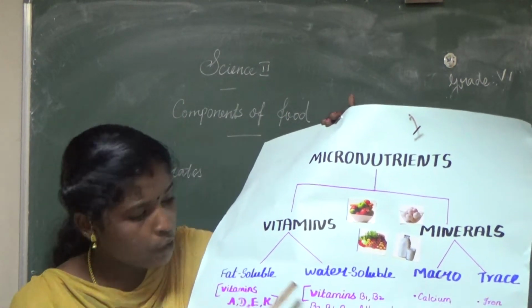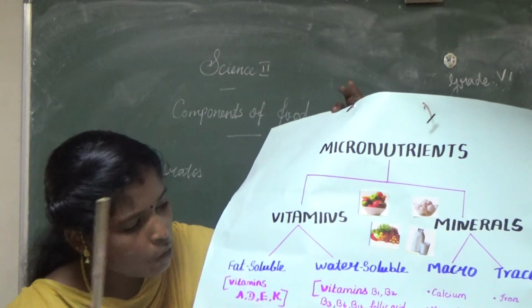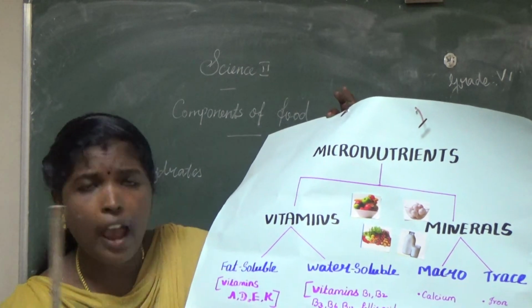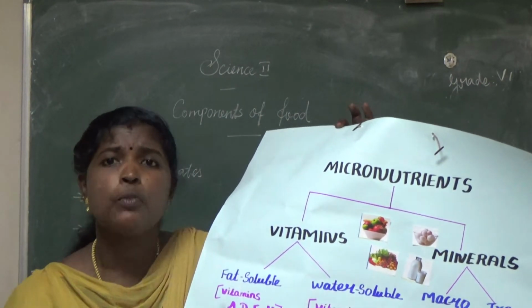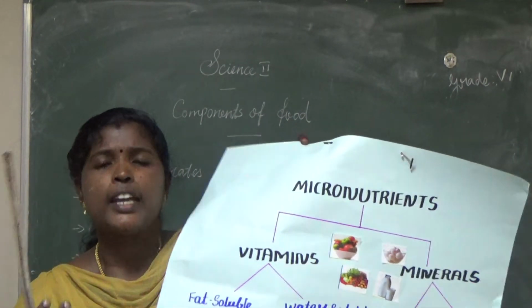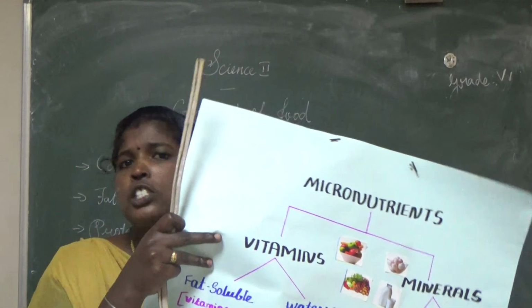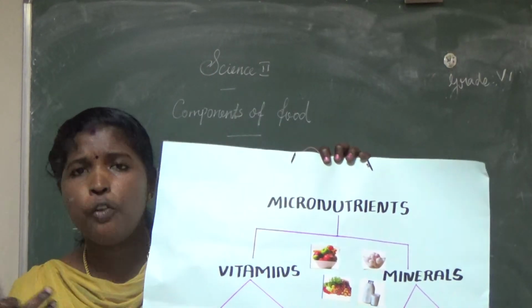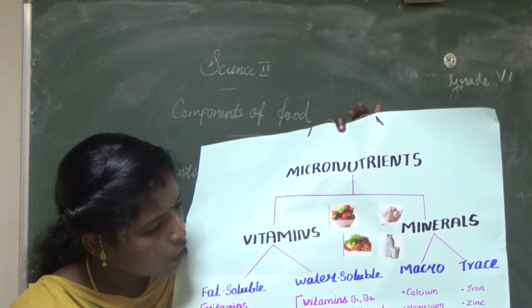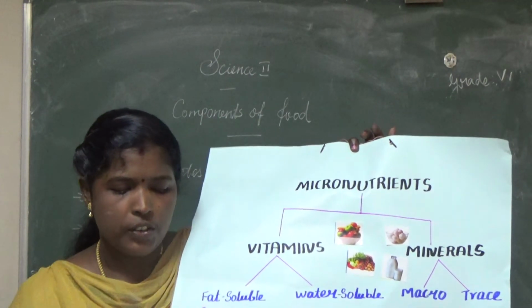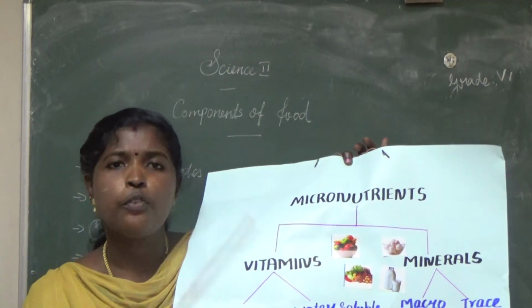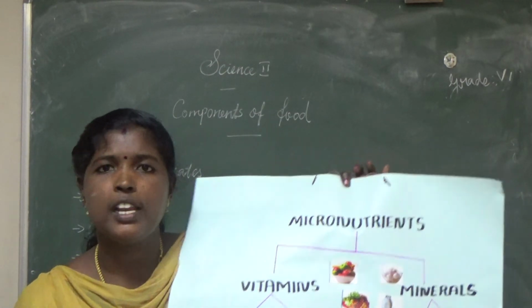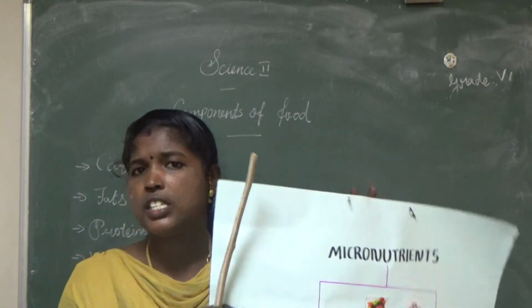So if you need more vitamin B complex and vitamin C, you should take more green leafy vegetables, spinach, orange, lemon, this type of food. Then we get these water soluble vitamins. The lack of vitamins in our body leads to several deficiency diseases.